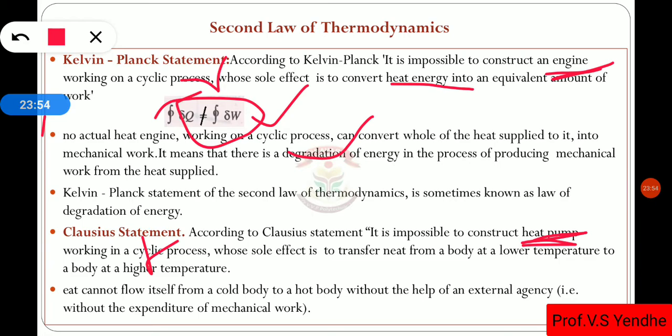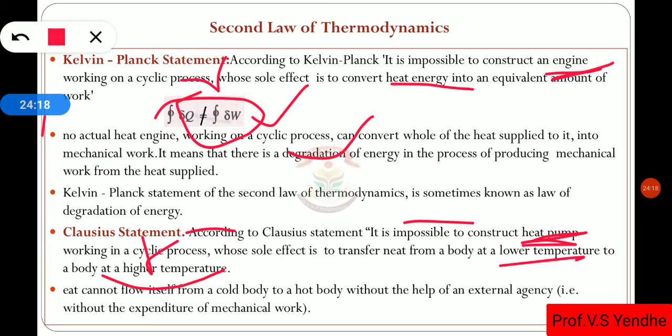Then the Clausius statement is related to the heat pump. It states that it is impossible to construct a heat pump working in a cyclic process whose sole effect is to transfer heat energy from a body at lower temperature to a body at higher temperature. We have to transfer the heat from a body at lower temperature to higher temperature by using this heat pump.